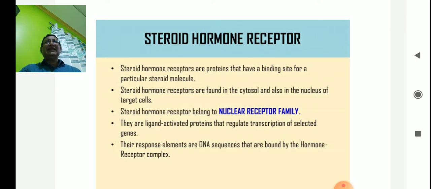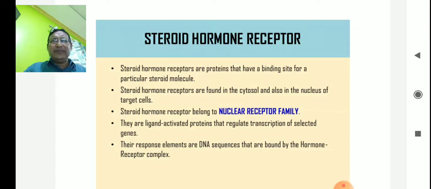The meaning is that the steroid hormone can directly cross the cell membrane and enter the cytoplasm. In the cytoplasm, there may be some receptors. If there is no receptor, then it can cross the nuclear membrane. After crossing the nuclear membrane, a receptor is found on the DNA, the hormone-receptor complex, and it binds directly. Once it binds to the hormone-receptor complex, it will trigger or stimulate the DNA for transcription. So DNA ultimately gives us the formation of mRNA, and mRNA ultimately gives us the protein, and the protein will perform the different activities. So this is the steroid hormone receptors.